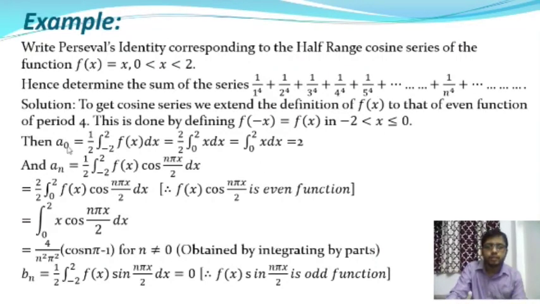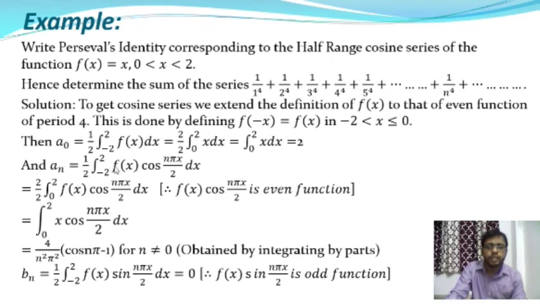After that, we are going to find the value of an, another coefficient of the Fourier series. an is equal to 1/2 ∫ over -2 to +2 of f(x) cos(nπx/2) dx, where f(x) is an even function and cos(nπx/2) is an even function, so the product of two even functions is an even function.